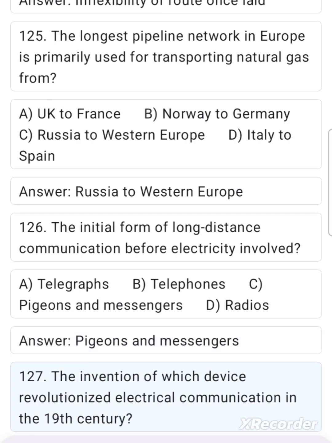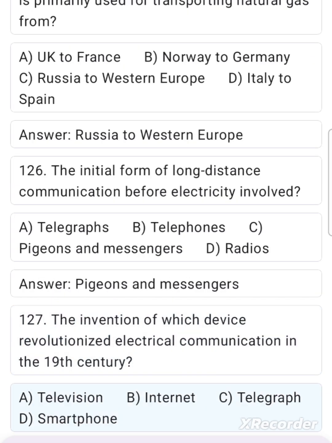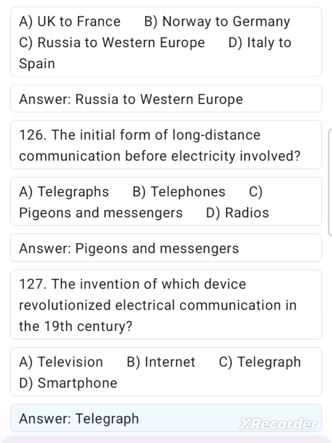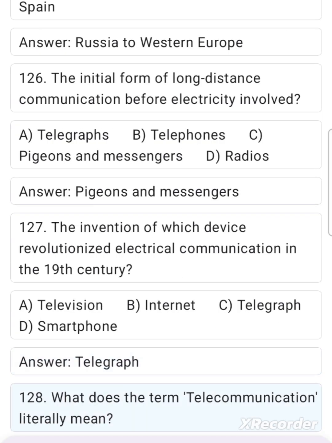127. The invention of which device revolutionized electrical communication in the 19th century? A. Television. B. Internet. C. Telegraph. D. Smartphone. Answer. Telegraph.